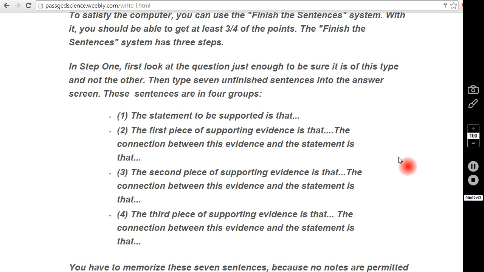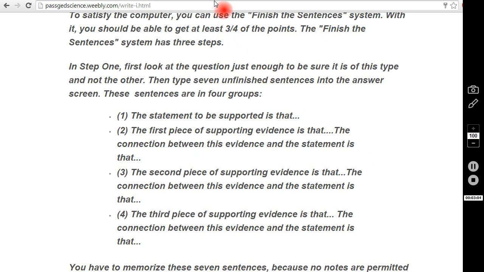Now you have to memorize them because no notes are permitted on the test. But these particular unfinished sentences for this question ensure that you will answer the right question, that your response will be well organized, and that you'll include enough keywords and phrases the computer is looking for.